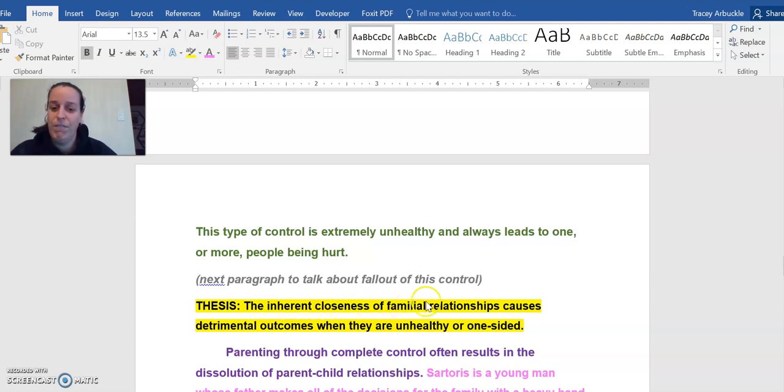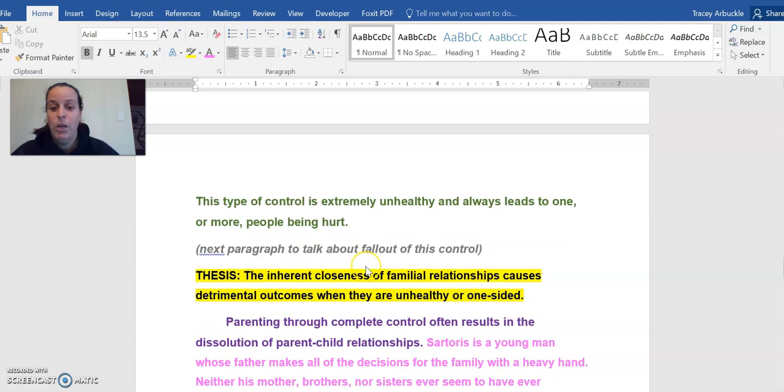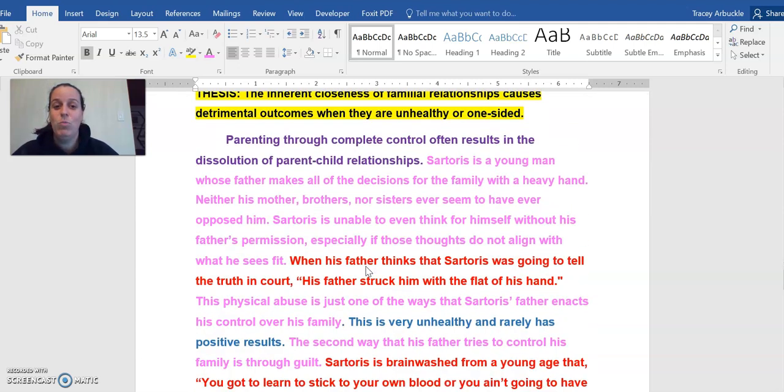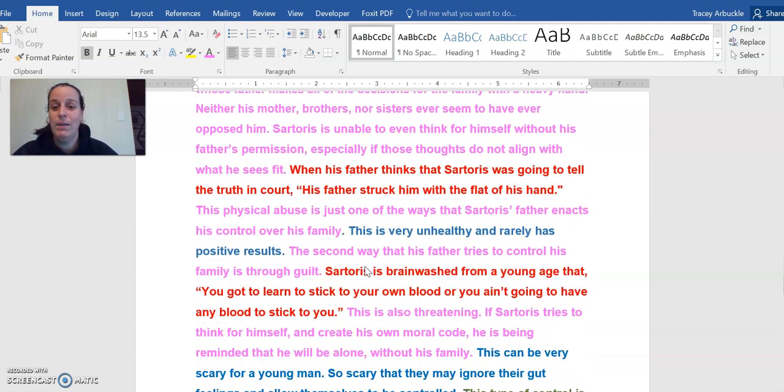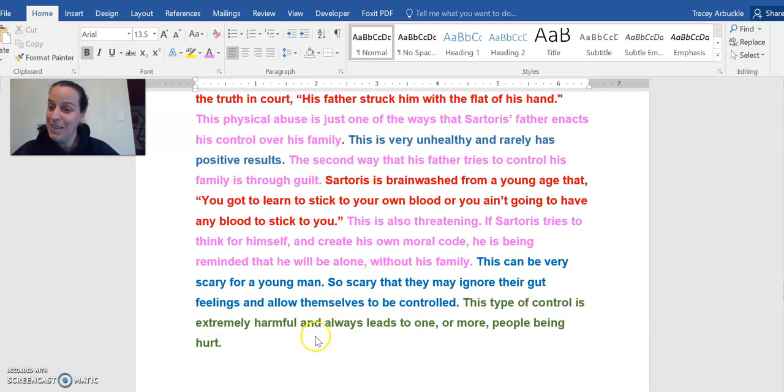The inherent closeness of family relationships causes detrimental outcomes when they are unhealthy or one-sided. I'm talking about control, well, that's the one-sided. I've got the word unhealthy in here, so I'm linking it all back. Just so that you know, my next paragraph, I would be talking about the fallout of this control from Sartoris's perspective. So altogether, this is what my whole paragraph would look like, and it would be complete.